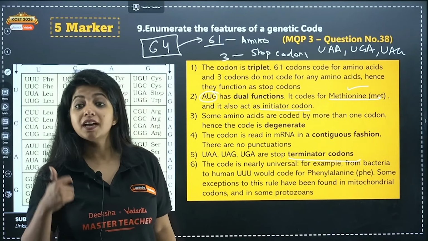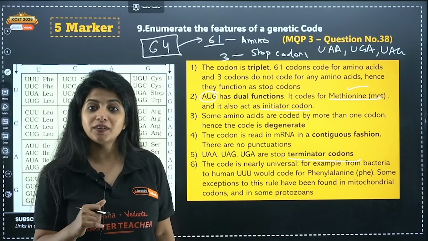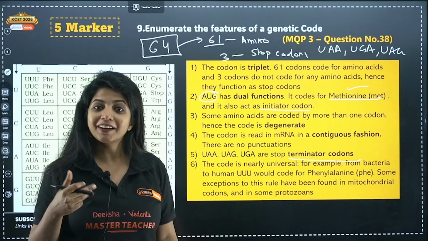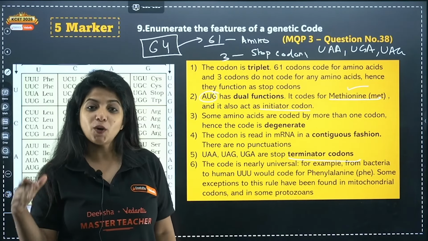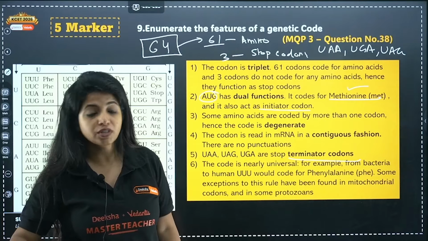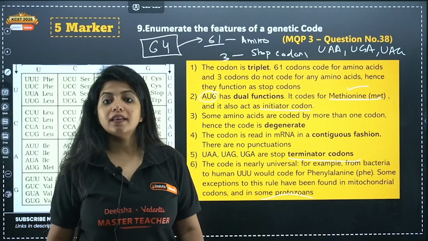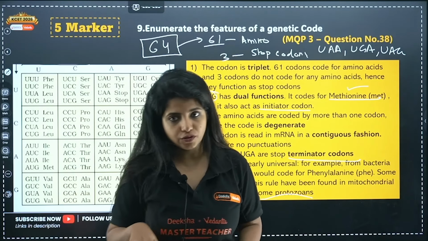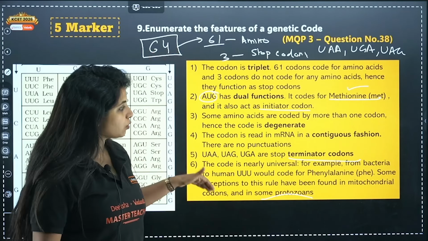Okay, the codons found in mitochondria. In mitochondria also we have DNA and things like that. Do you know that? Apart from the nucleus, there is mitochondrial DNA. So there also transcription is happening, and there we have mitochondrial codons. And in some protozoans also, there are codons which are very different from ours. Okay, so these are the things that you have to keep in mind.